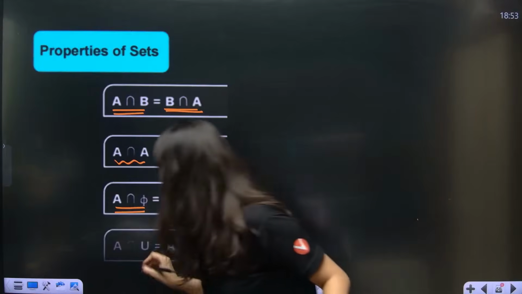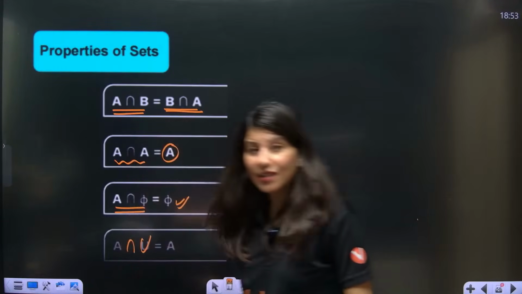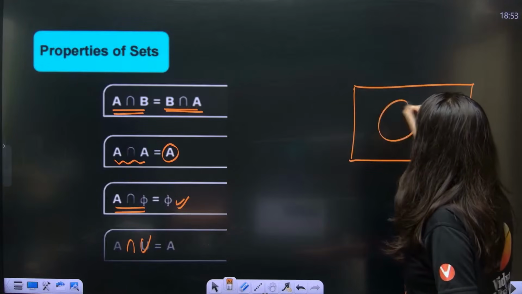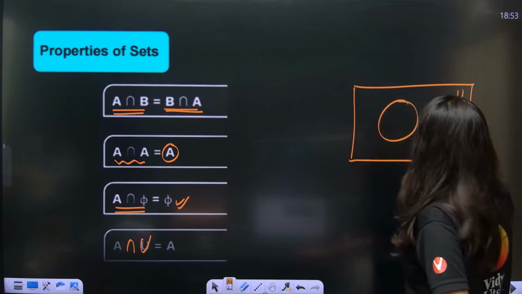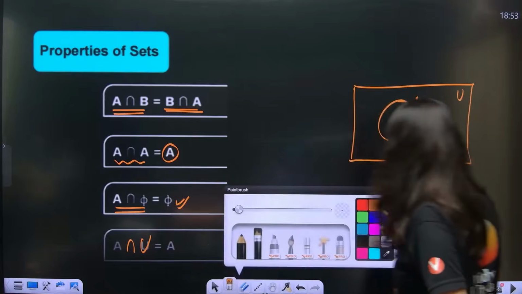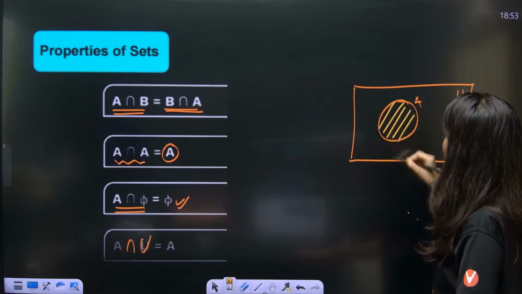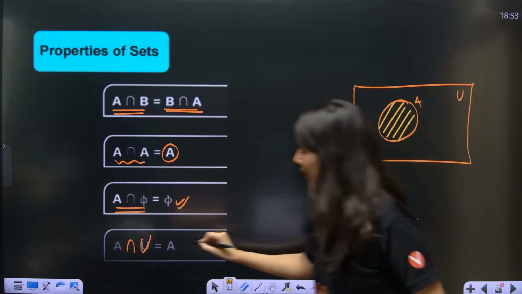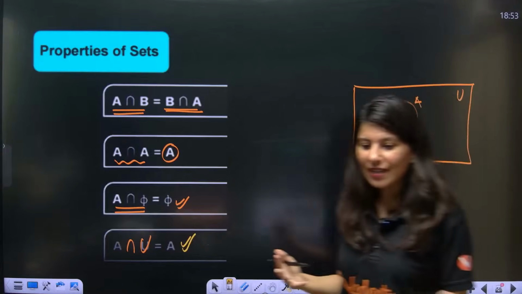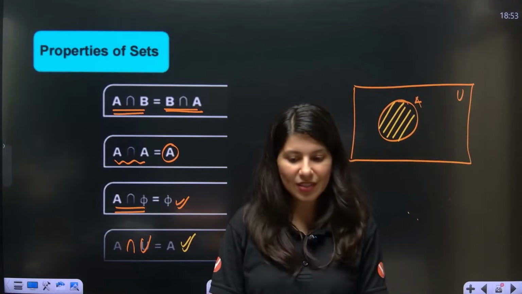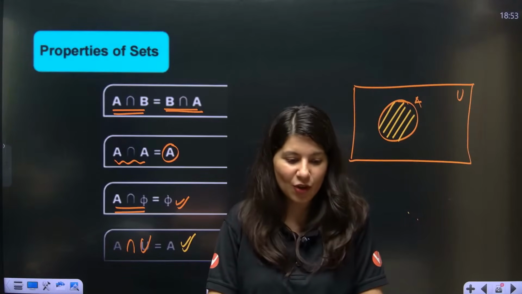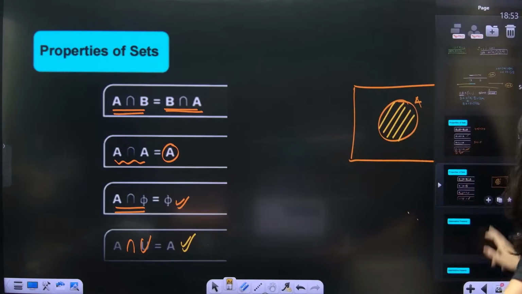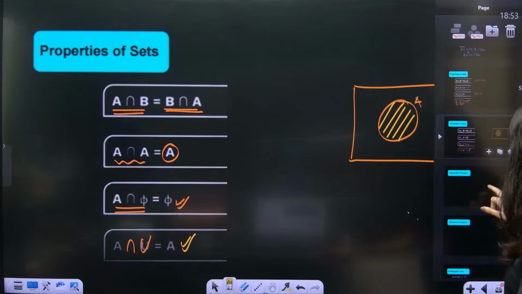Okay. Then this is A intersection universal set. See, let me tell you, do it with the help of Venn diagram. A and universal. Universal set, A. What is the intersection? What is the common portion, ma'am? This is the only common portion. See, this is your U, this is your A. What is common? So A is common. So are you able to visualize? Are you able to understand this? Yes, Abhijit is saying, ma'am, we don't need to remember this. These are logic. Yes. But yes, I'm just trying to tell you all the properties or logic only.